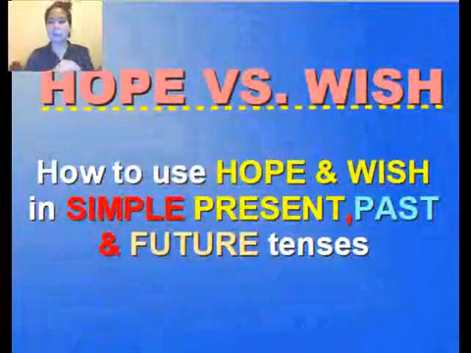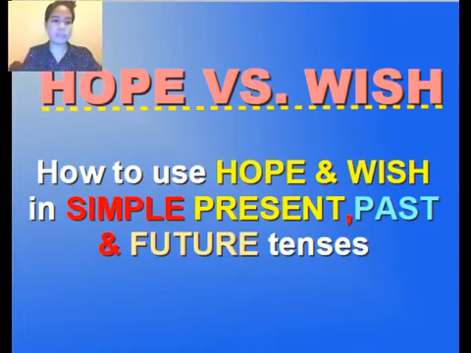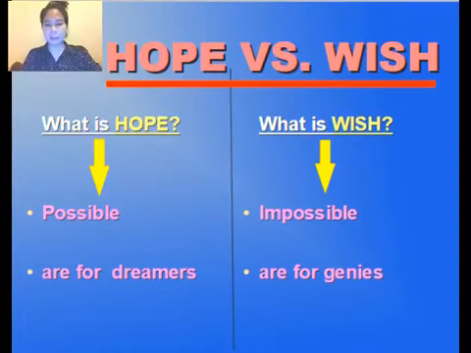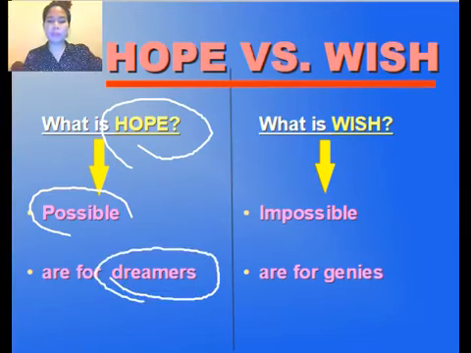Anyway, so much for that. Let's study. Our lesson for today is hope and wish: how to use hope and wish in simple present and simple future. So, what is hope and what is wish? When you say hope, that is possible. When you say hope, that is for dreamers.